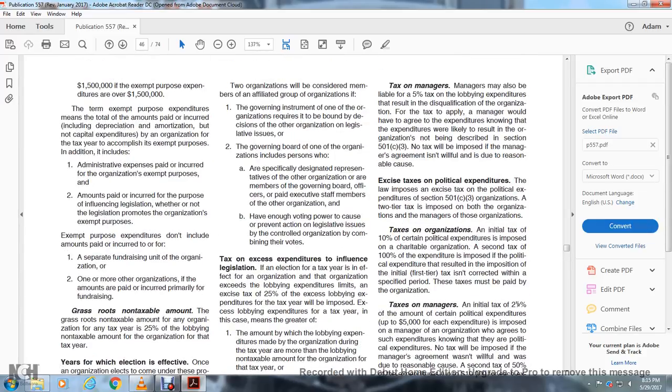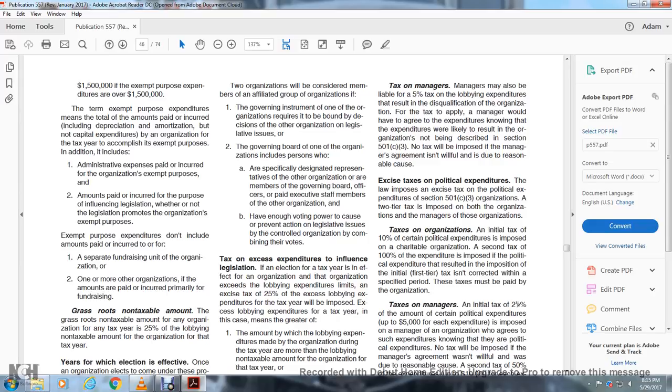Two organizations will be considered members of an affiliated group of organizations if the governing instrument of one or more of the organizations requires it to be bound by the decisions of another organization on legislative issues, or if the governing body of one of the organizations includes persons who are specifically designated representatives of the other organization, or members of the governing body, officers, or paid executive staff members of other organizations, and have enough voting power to cause or prevent action on legislative issues, or to control the organization, by combining their votes.